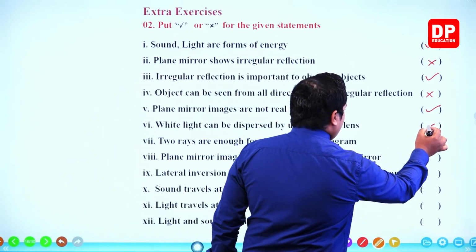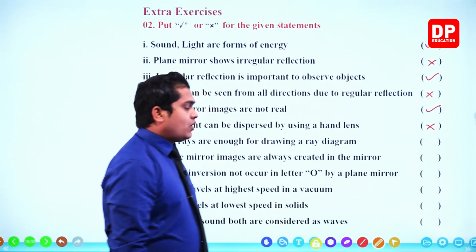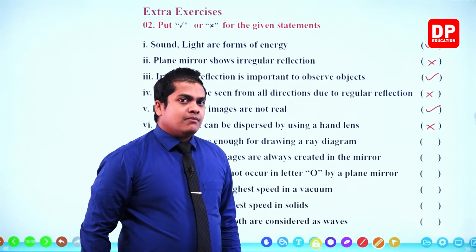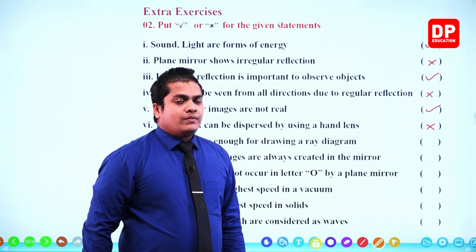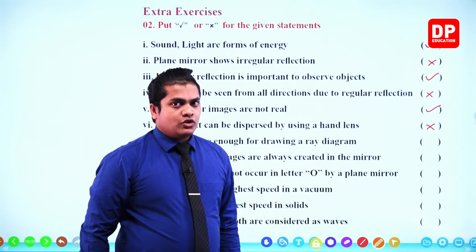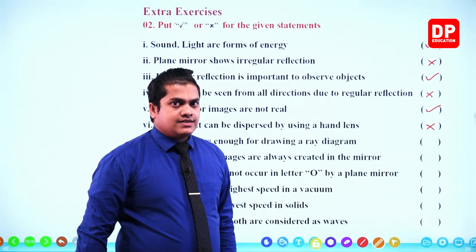White light cannot be dispersed by using a hand lens. However, we can collect white light into one certain point by using a hand lens. So you'll be learning about these things when you go further with the grades, like in grade 11, you'll be learning about the hand lens and how to use it.